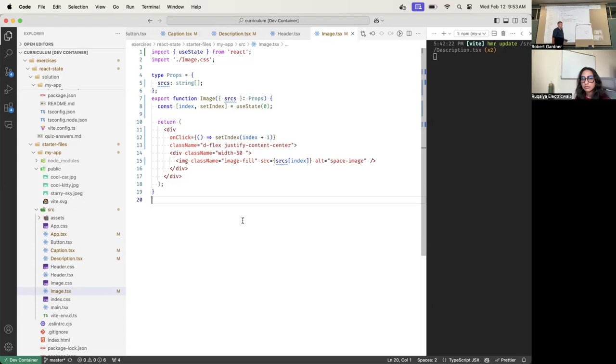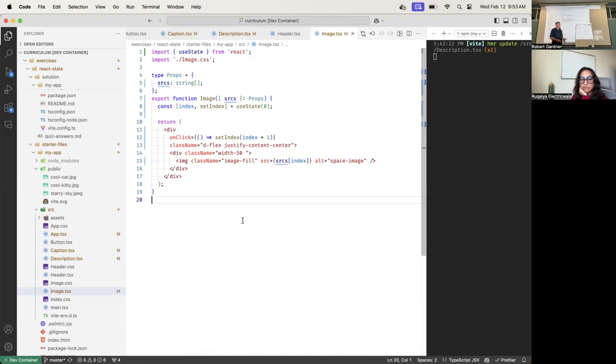So React now says, oh, useState got called. Let me look and see if this is the first time this component is being rendered. And the answer is no, it's not the first time. Since it's not the first time, it ignores what you pass in as the parameter, and it instead returns the value from cache.